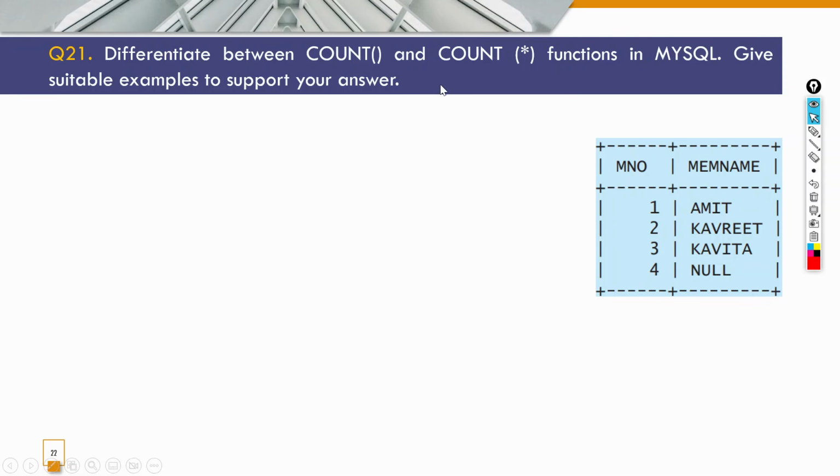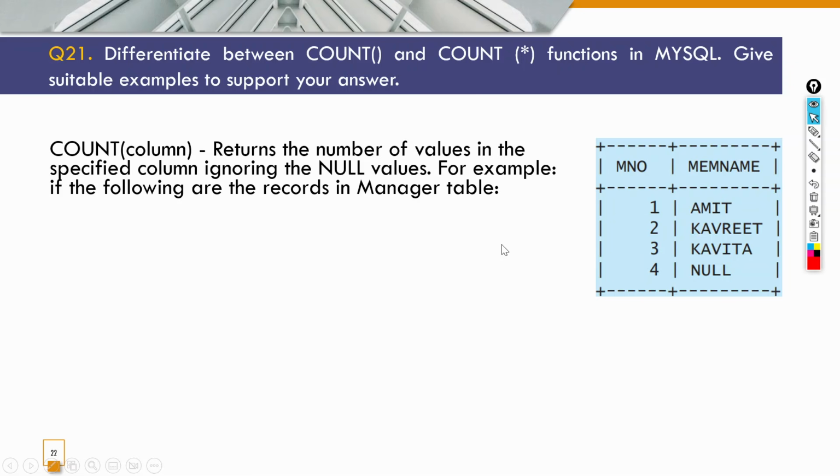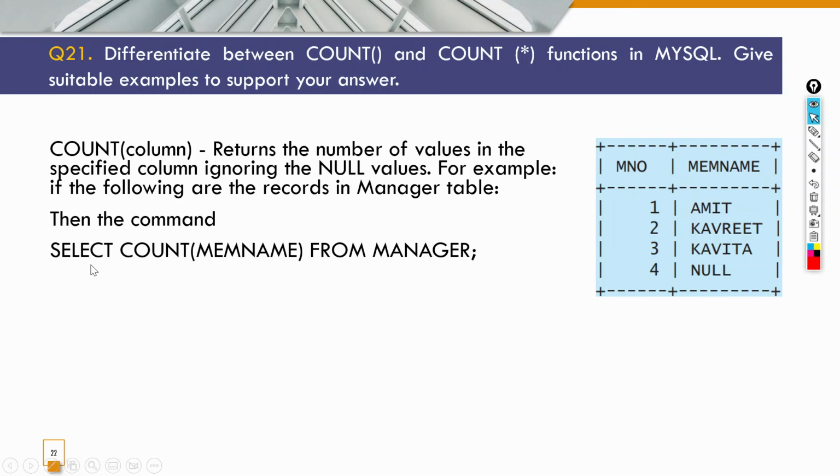Differentiate between count and count star functions in MySQL. Give suitable example to support your answer. So here I have already created an example. This is a member table where we have member number and member name. On the basis of that, count and count star are being explained. So count, if we mention the column, returns the number of values in the specified column, ignoring the null values. For example, if the following are the records in a manager table, and if we give the command select count mem name from manager.